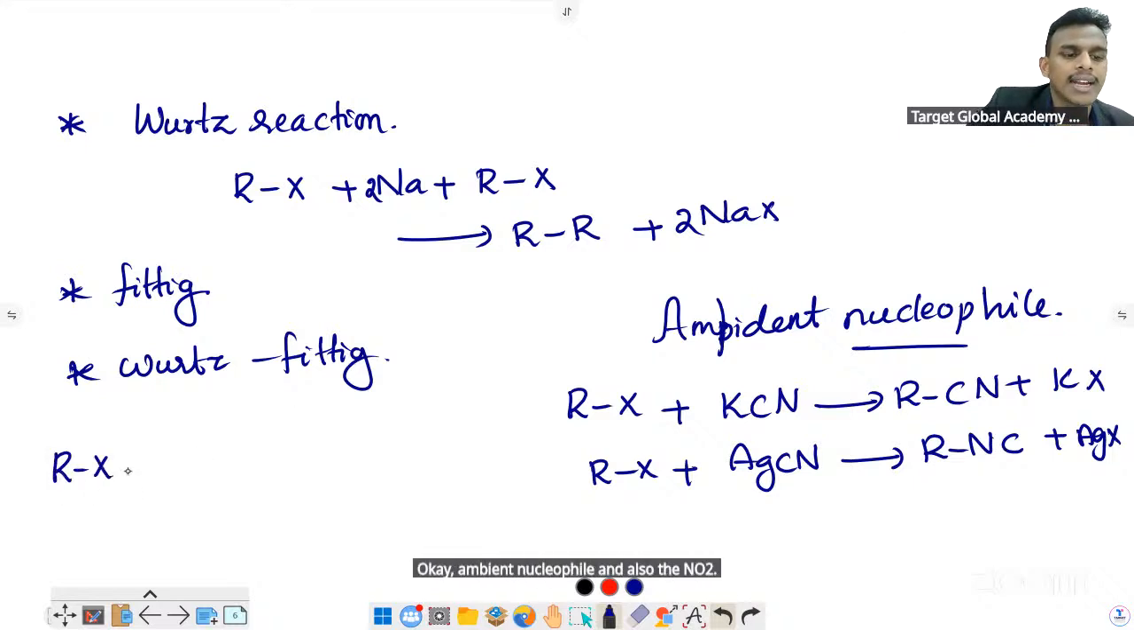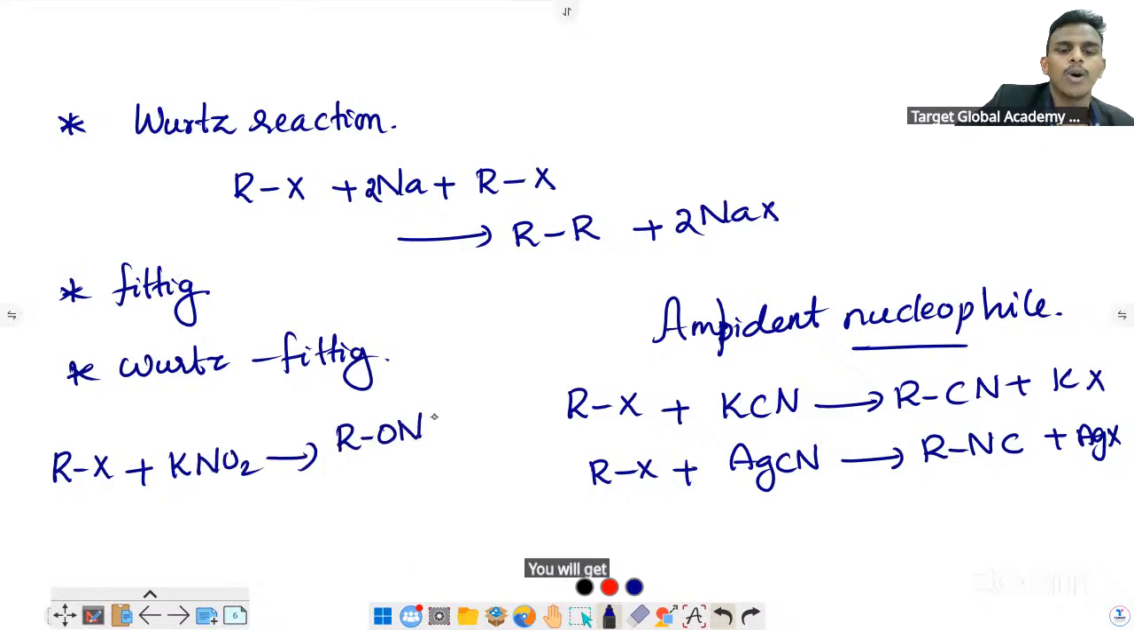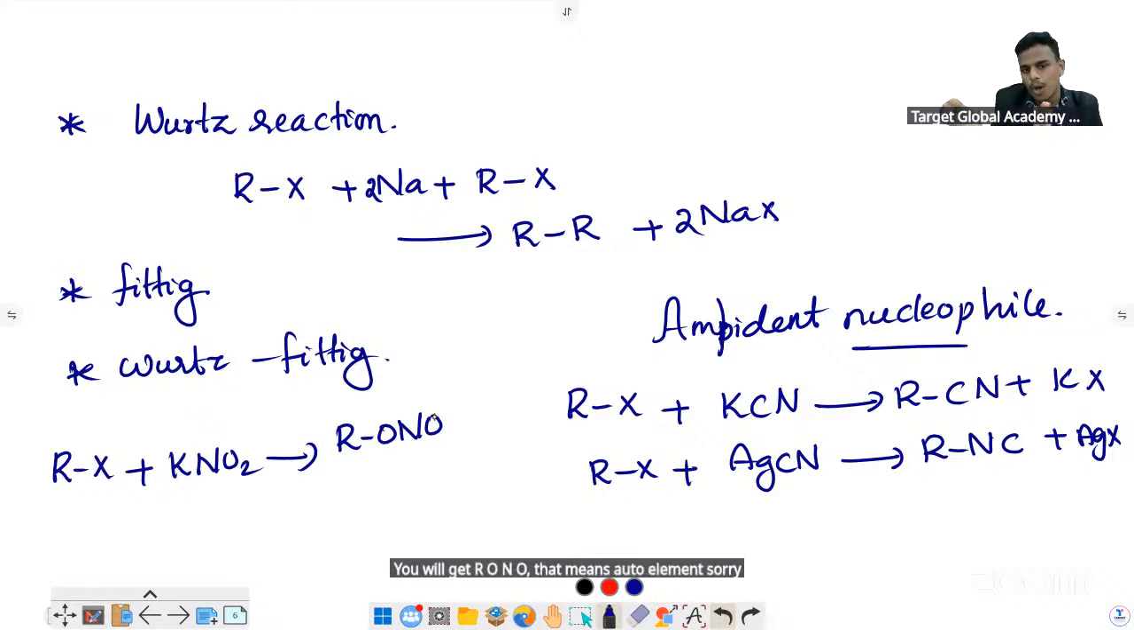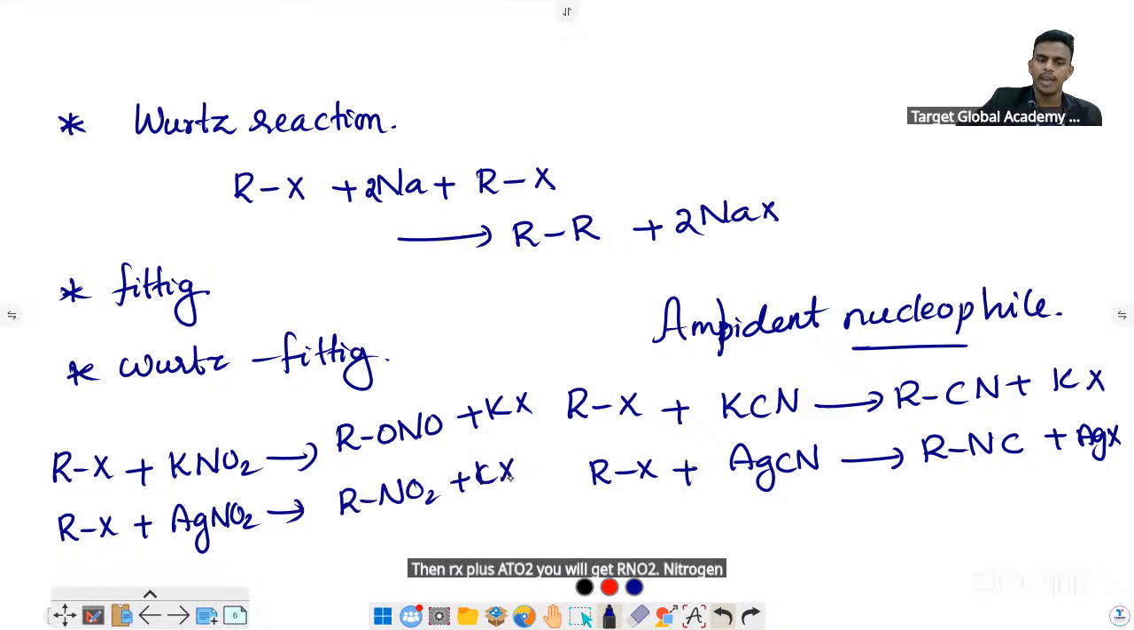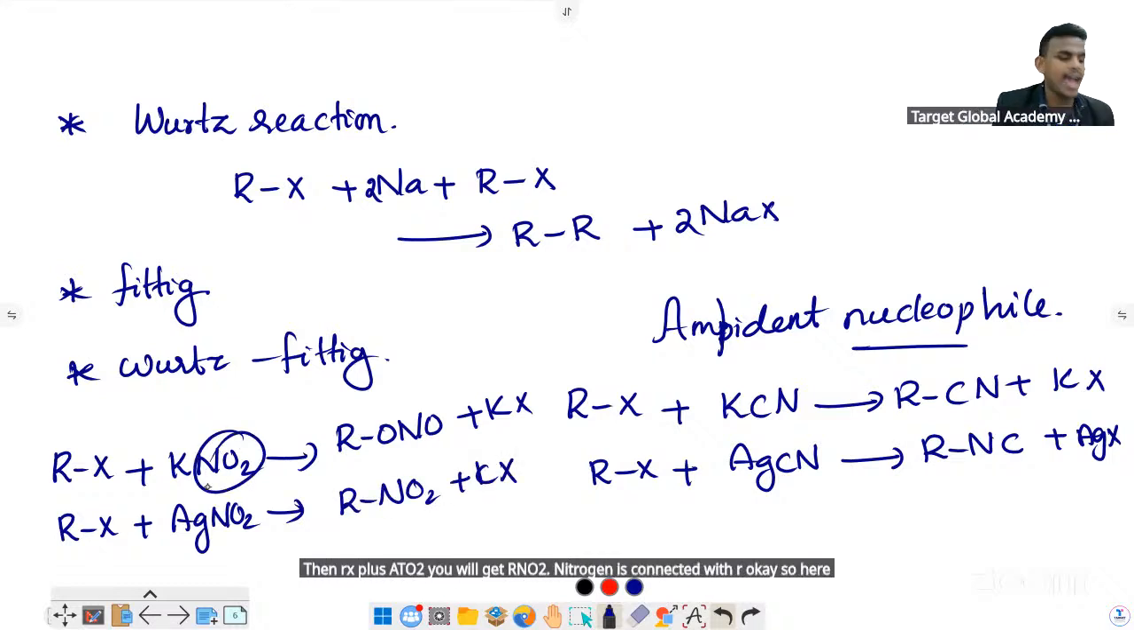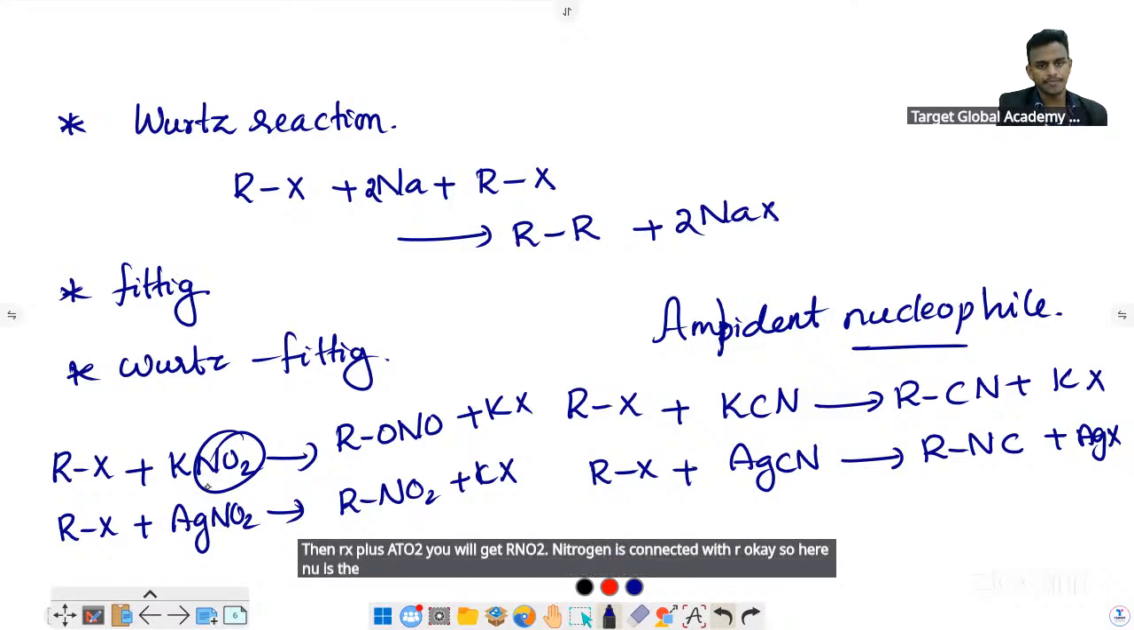And also the NO2 group. If you are reacting RX plus KNO2, you will get RONO, that means oxygen is connected to R, plus KX. Then RX plus AgNO2, you will get RNO2, nitrogen is connected with R. So here NO2 is the ambident nucleophile.